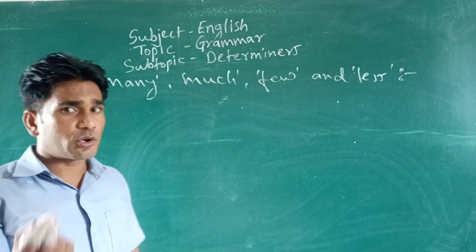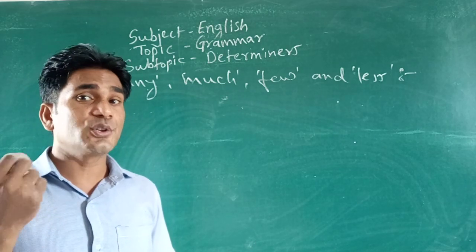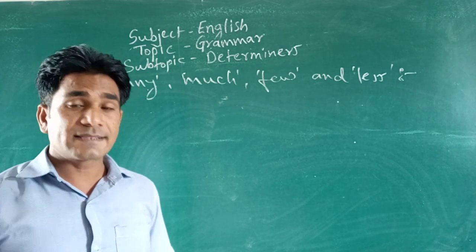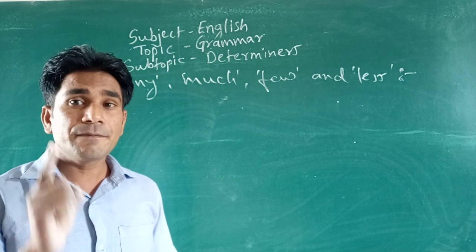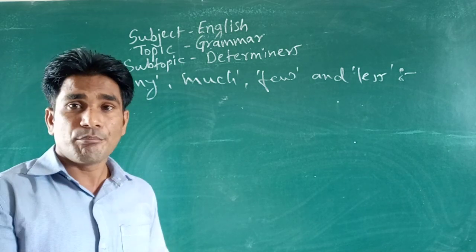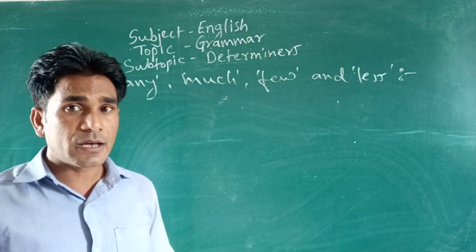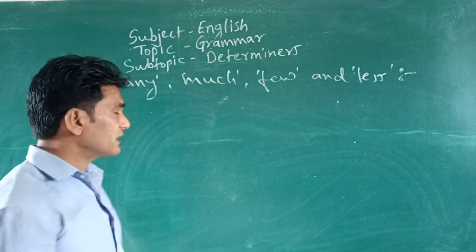But the very important thing is, as I told you, many and few are used before countable nouns. Much and less are used before uncountable nouns. So now let's see examples.